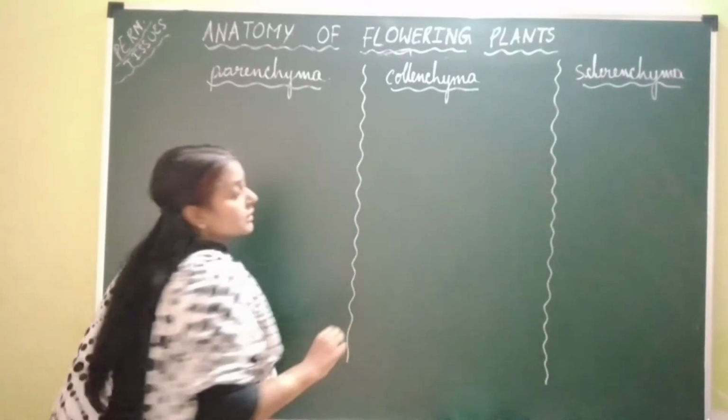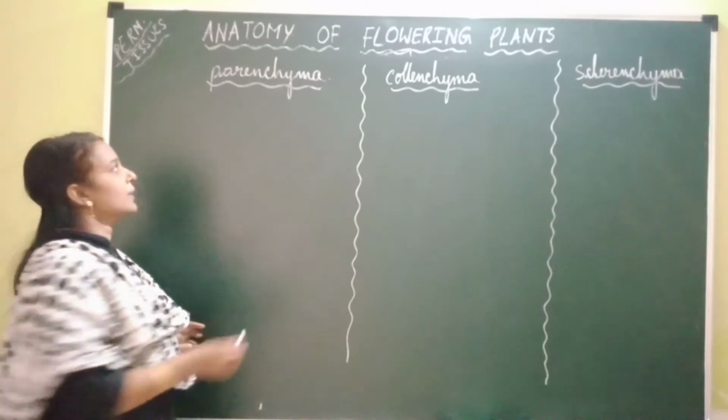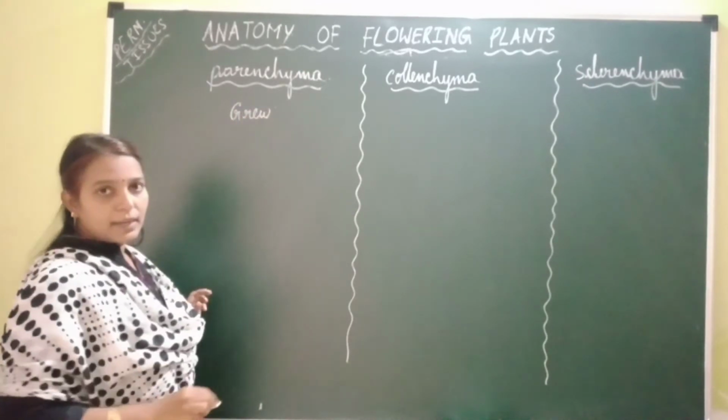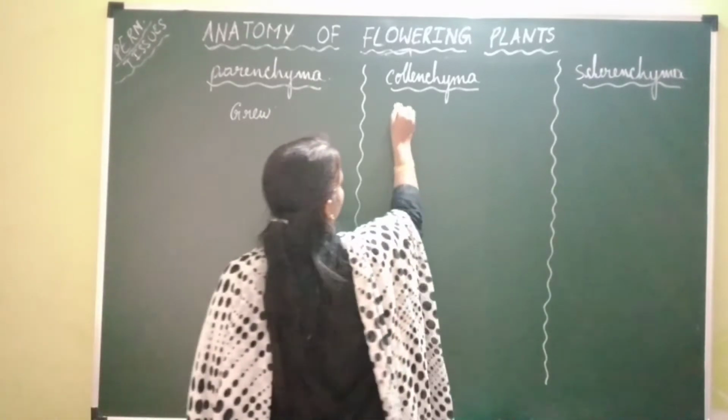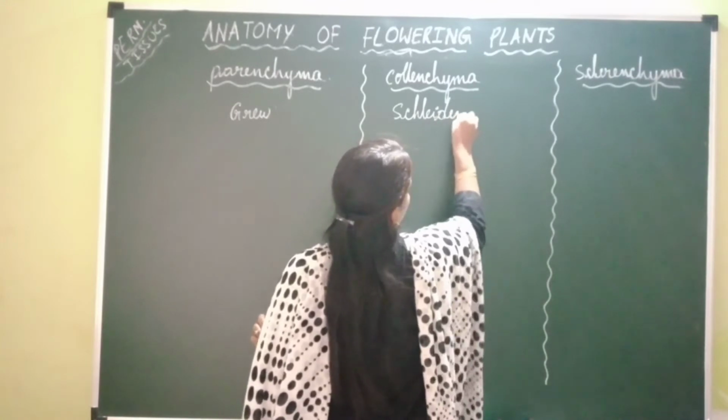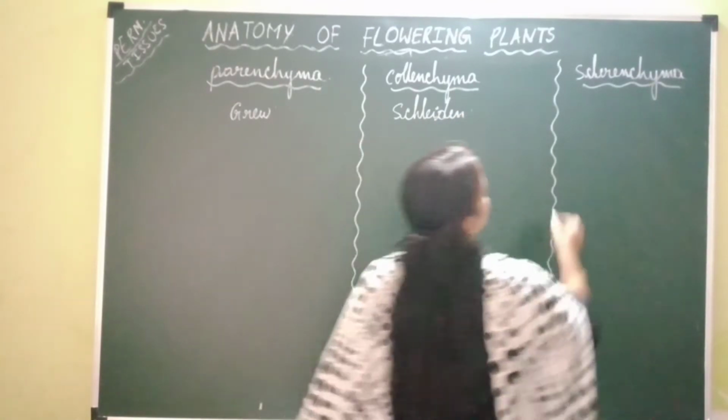Okay, parenchyma. The term parenchyma is given by the scientist Grew, and the term collenchyma is given by the scientist Schleiden, and the term sclerenchyma is given by the scientist Mettenius.